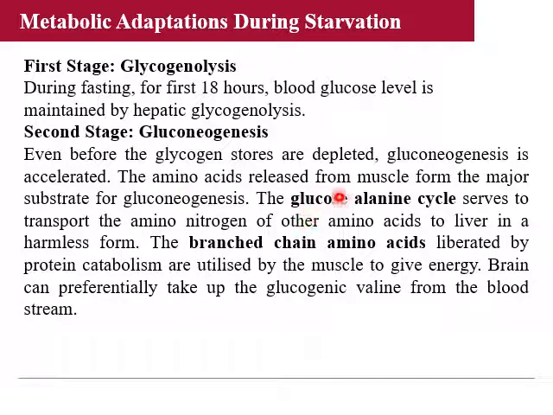The amino acids released from muscle form the major substrate for gluconeogenesis, and the glucose-alanine cycle gets activated. Then the branched chain amino acids liberated by protein catabolism are utilized by the muscles to give energy. Brain completely takes up the glucogenic valine from the bloodstream for ketone body production.